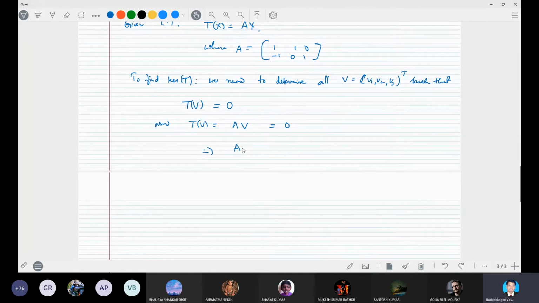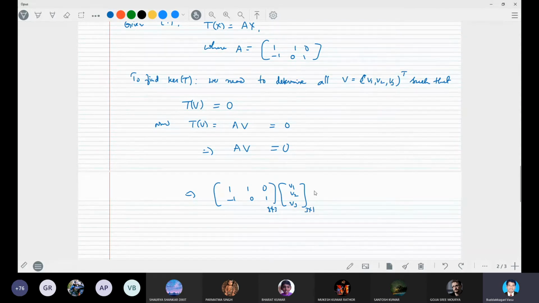That implies A into V is equal to 0. Now what is A? 1, 1, 0, minus 1, 0, 1, and the V element is V1, V2, V3. This is 2 by 3, this is 3 by 1.